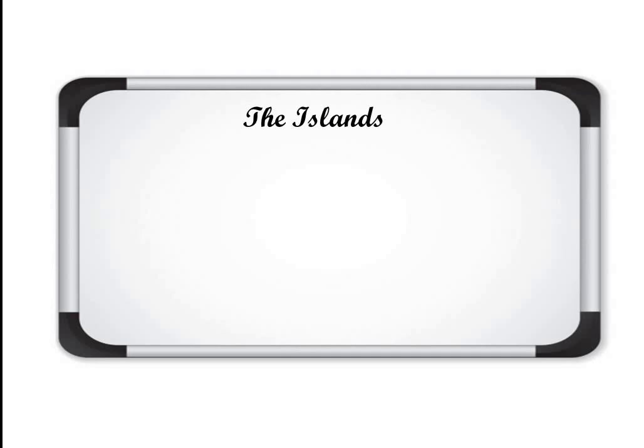The next feature, the islands. As I told you, Andaman and Nicobar Island are in Bay of Bengal, and Lakshadweep Island is in Arabian Sea. These are also part of India. So firstly, you must know the meaning of island. Why do we call them island? Island is a piece of land that is surrounded by water from all sides, as peninsula is a piece of land that is surrounded by water from three sides, but island is surrounded by water from all sides.